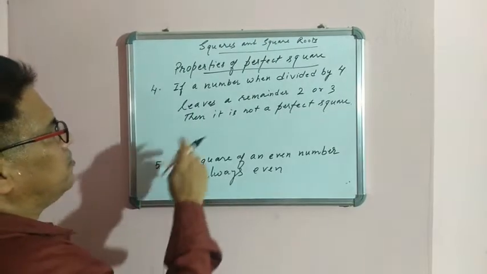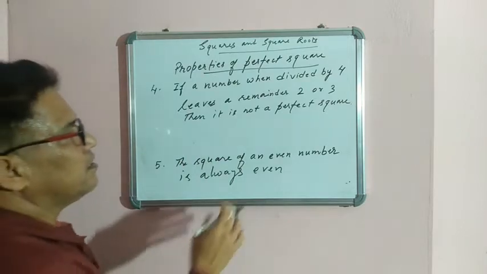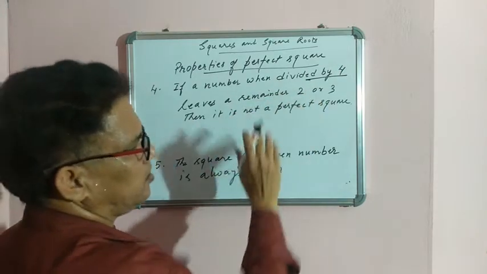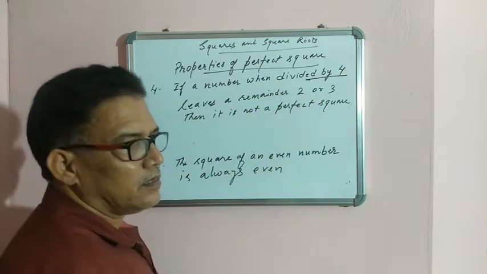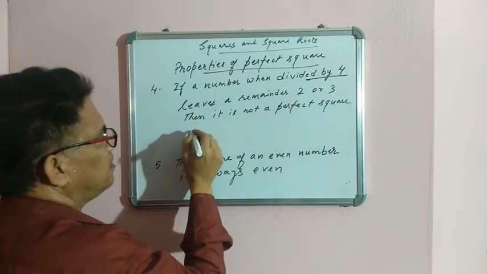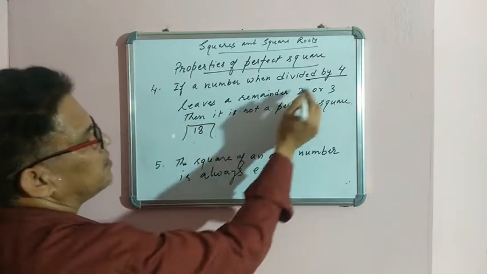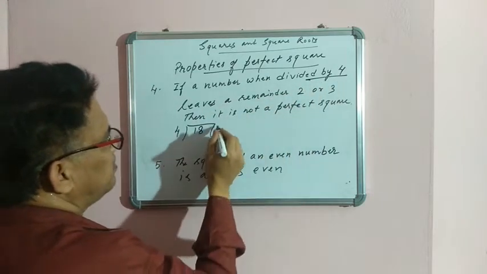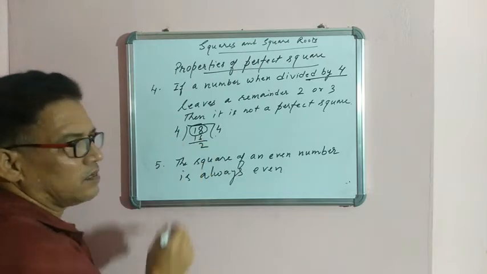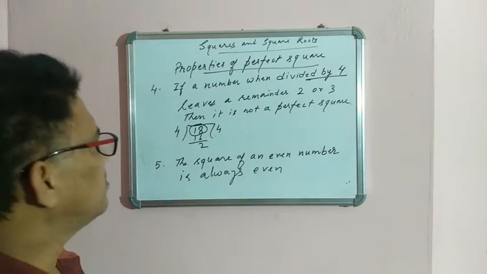Now we have property 4. As in the third property we were dividing by 3, similarly here, if you divide a number by 4 and it leaves remainder 2 or 3, then it is not a perfect square. Suppose I take any number, here 18. If you divide 18 by 4, 4 fours are 16, remainder is 2. Then we know that 18 is not a perfect square. Similarly this test is applicable for any larger number also.